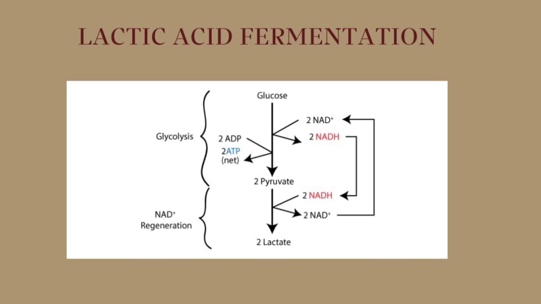The steps involved are glycolysis and NAD+ regeneration. In this diagram, we can see that the glucose is broken down into glyceraldehyde 3-phosphate and then to 3-phosphoglyceric acid. During this, NAD+ is converted into NADH. The 3-phosphoglyceric acid forms phosphoenolpyruvic acid, which later forms the pyruvic acid. Net 2 ATP molecules are formed in glycolysis.